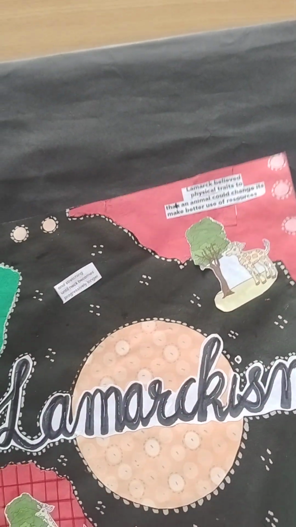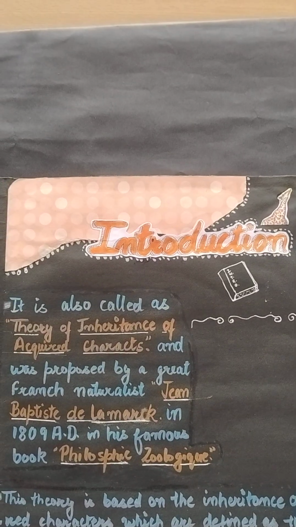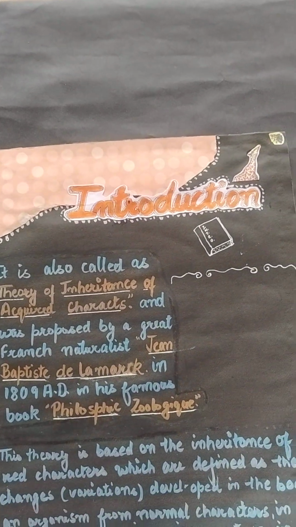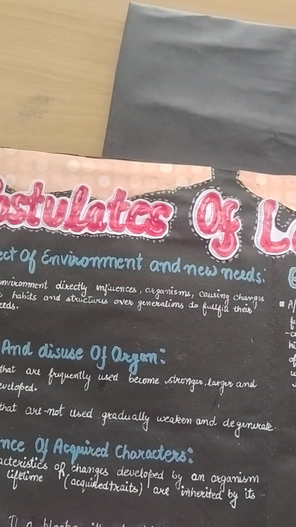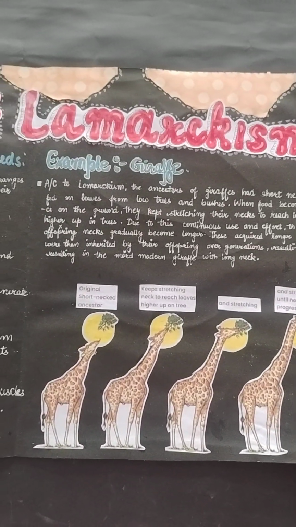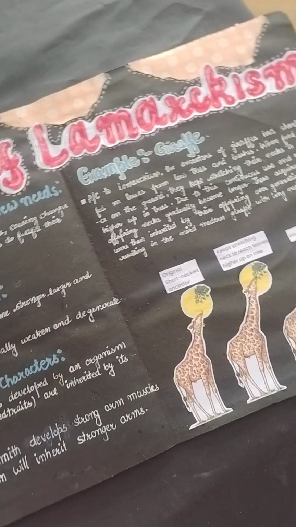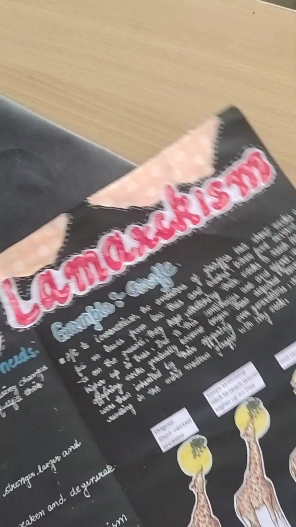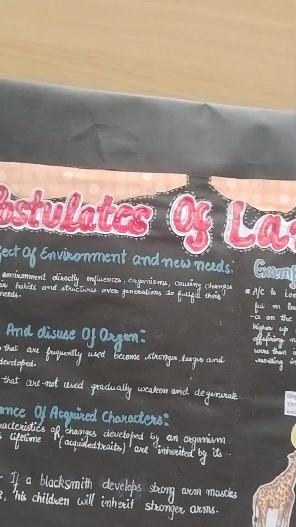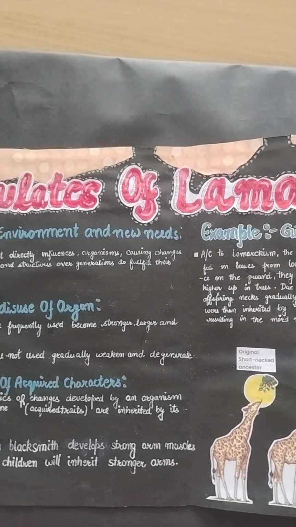When you open it, you can see the introductory part of this theory, and then you can see the complete theory showing the main postulates of Lamarckism and its diagram. So this is how you can narrate this with the concept of evolution. So now the student will explain with examples. So I would like to invite this student to continue.